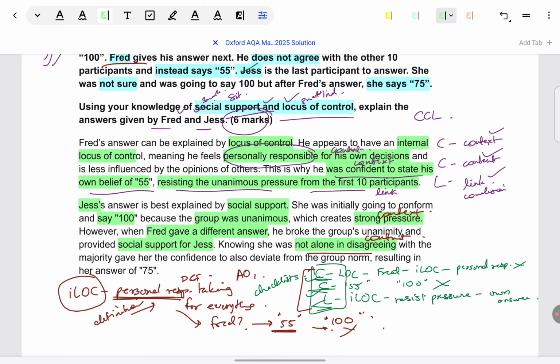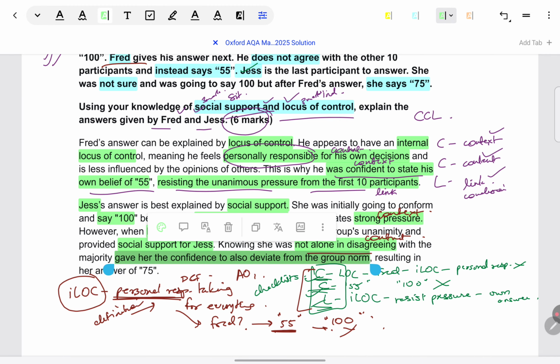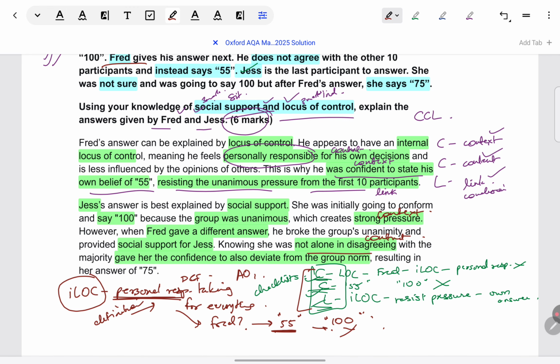Finally, the link. So, okay, we saw that she's getting influenced by Fred. We saw generally social support means not being alone in disagreeing. So, how do we reconcile this? Basically, it just gave her the confidence to deviate from the group norm or to go against the unanimity of the group, and then she was able to give the correct answer. So, again, full CCL paragraph.